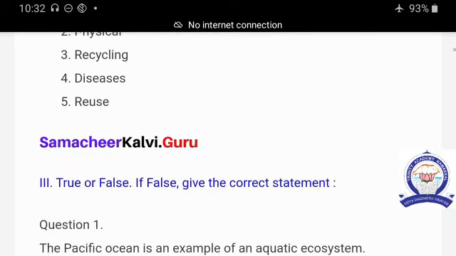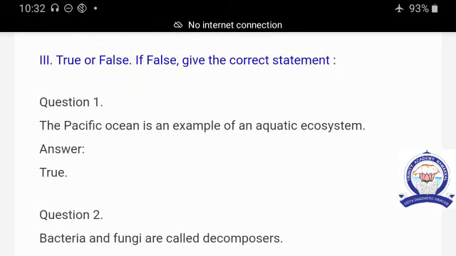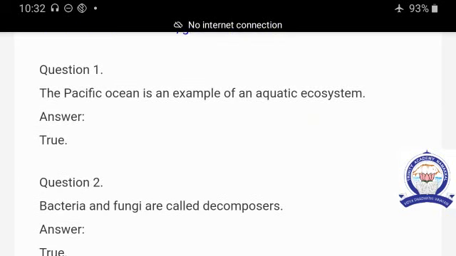The next Roman is true or false. If false, give the correct statement. The first question is, the Pacific Ocean is an example of an aquatic ecosystem. Pacific Ocean is an aquatic water body. So this is called an aquatic ecosystem. So the answer is true.